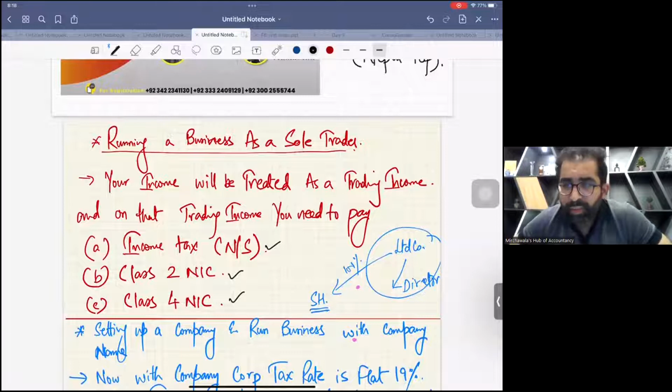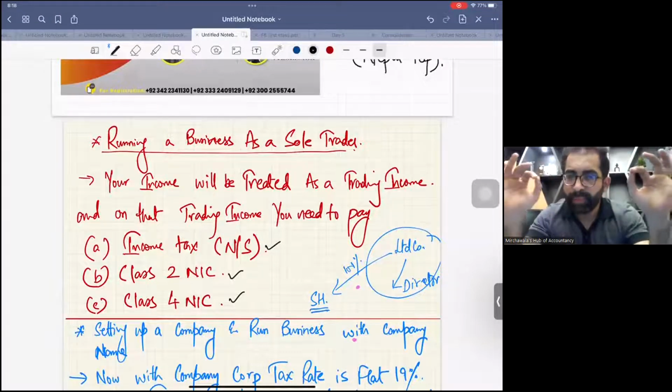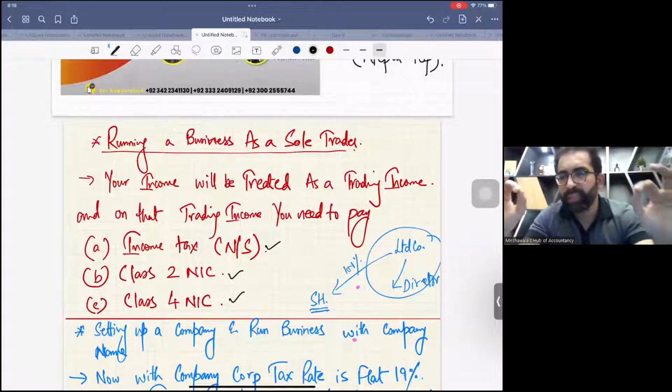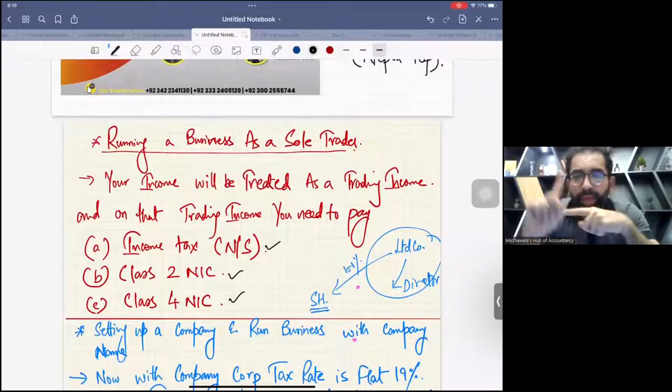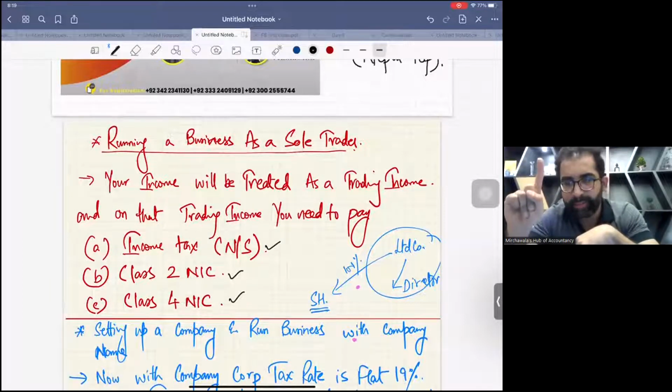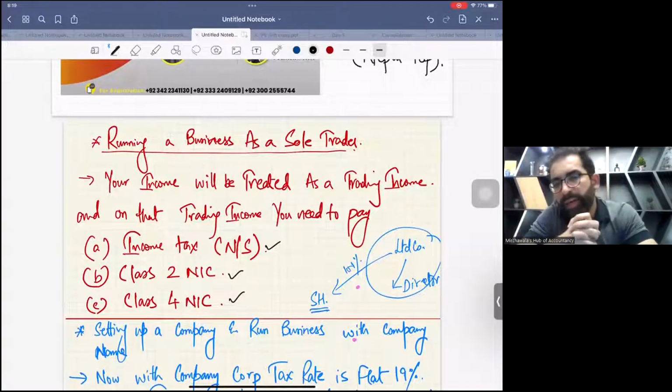I repeat, let us say in the UK you are a sole trader businessman, running your business as a sole trader. This income will be trading income. On trading income, you have to pay, number one, income tax; number two, Class 2 NIC; and Class 4 NIC. These three things you have to pay.